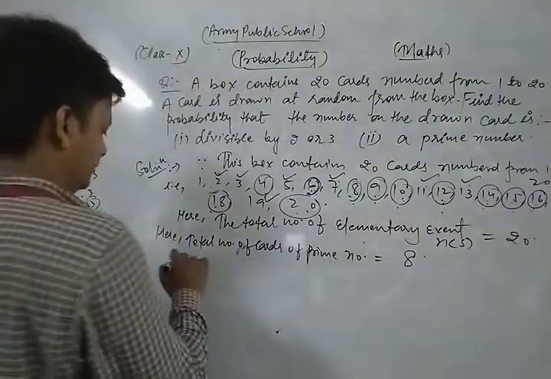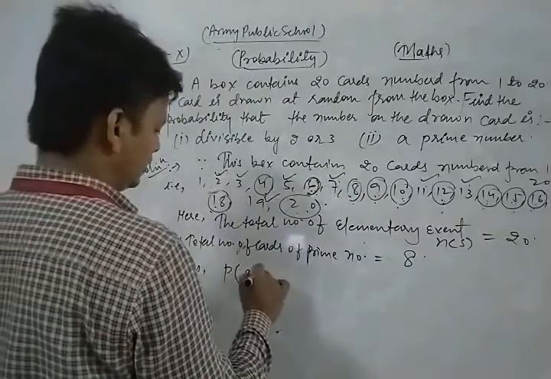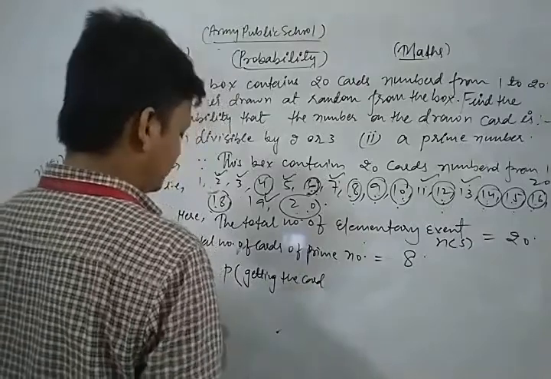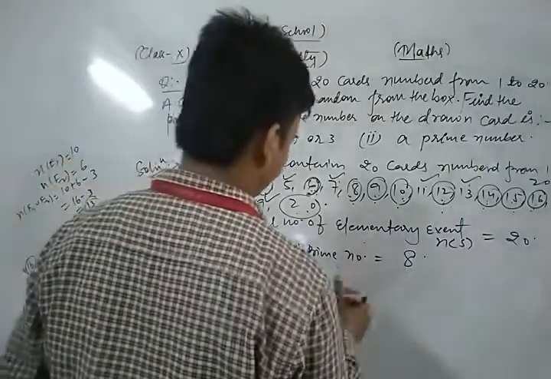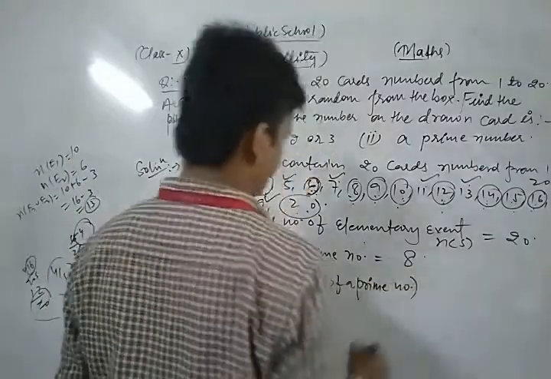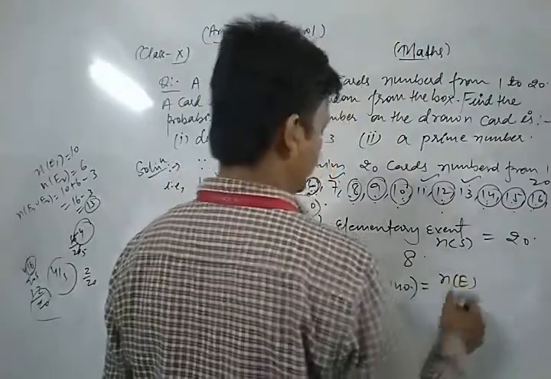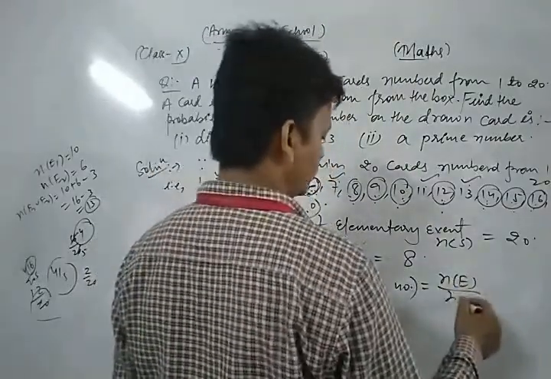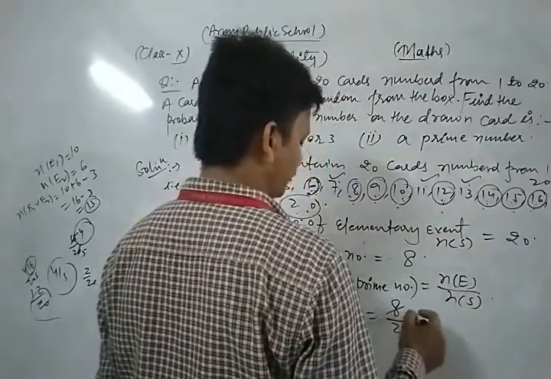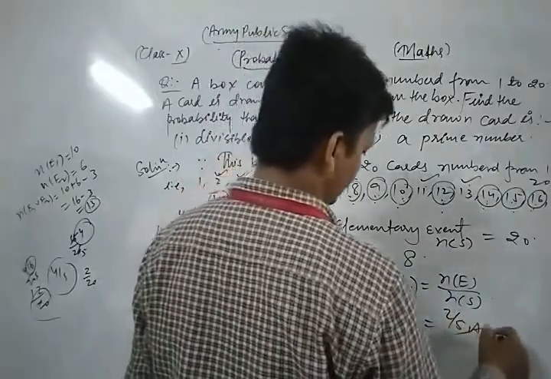Thus, the probability of getting a card of a prime number is what? Number of favorable outcomes upon all possible outcomes, that is 8 upon 20, which is 2 upon 5. This is the required solution.